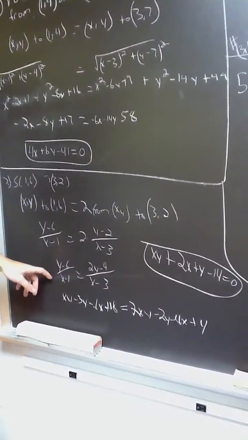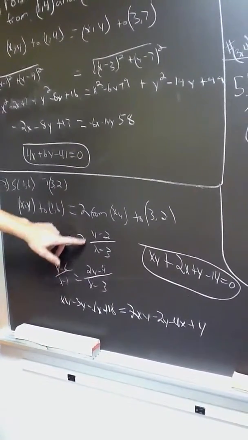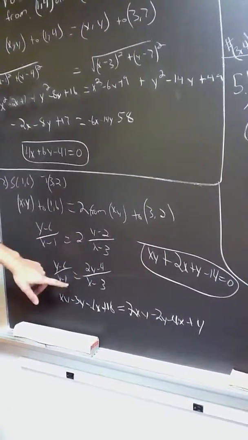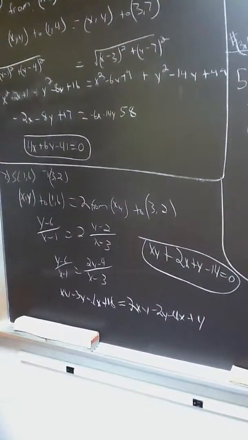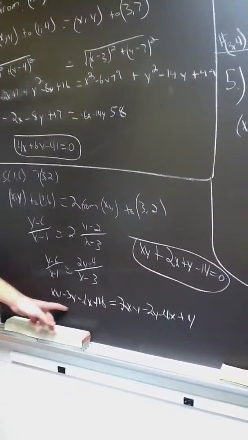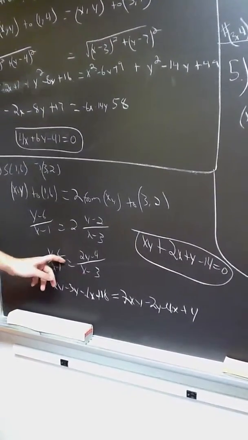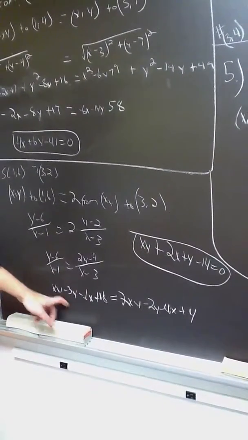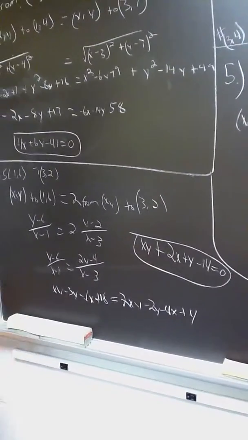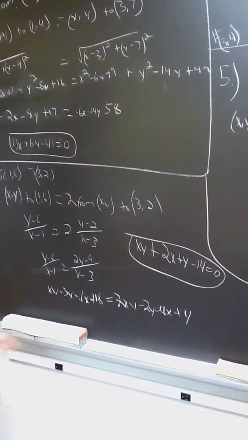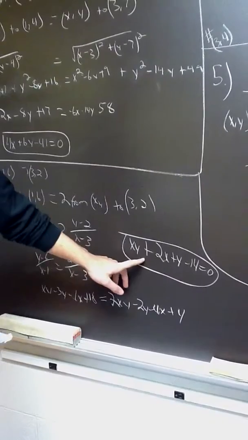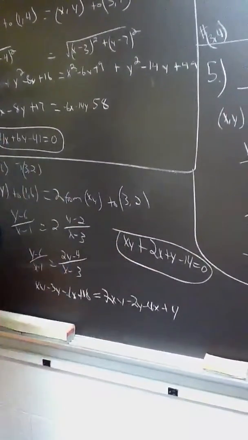So we have y minus 6 over x minus 1 equals, we're just going to take the 2 and multiply it towards the top, so 2y minus 4 over x minus 3. And then you multiply all these out, you cross multiply the x minus 3 and y minus 6, and you get all this. And once you start adding x's and y's to one side, and you reduce all the way, you get xy plus 2x plus y minus 14 equals 0.